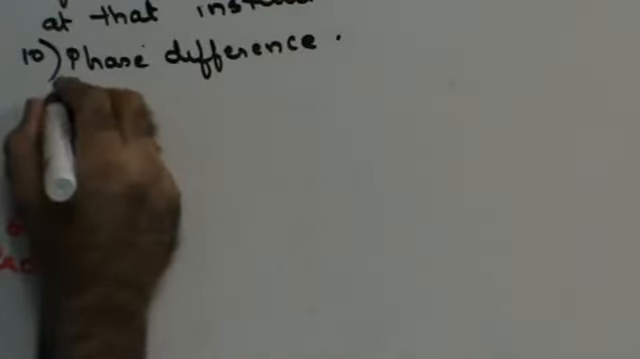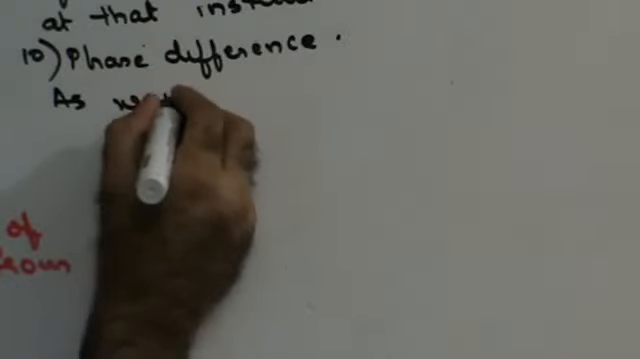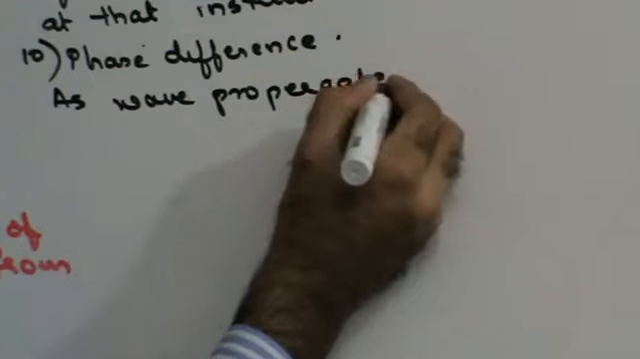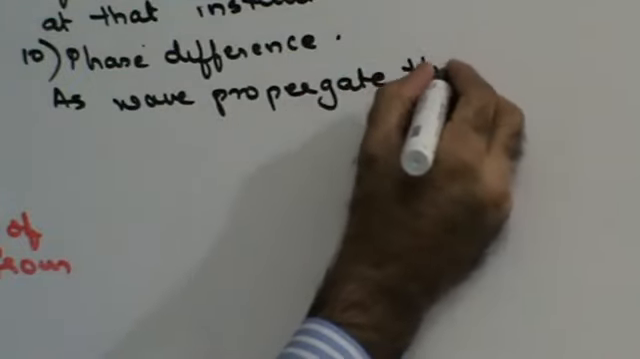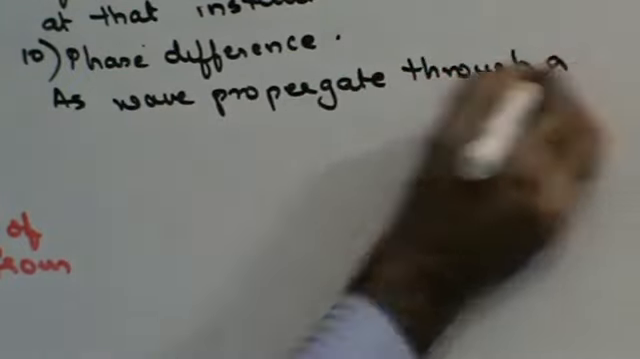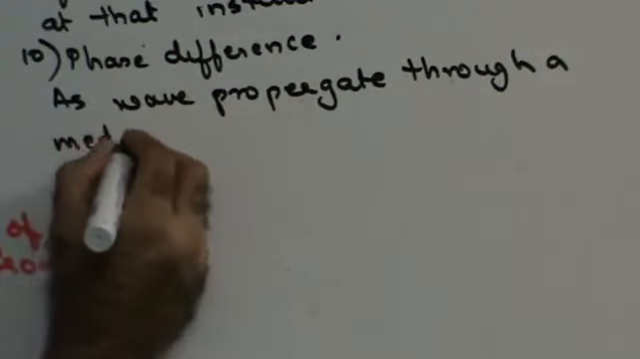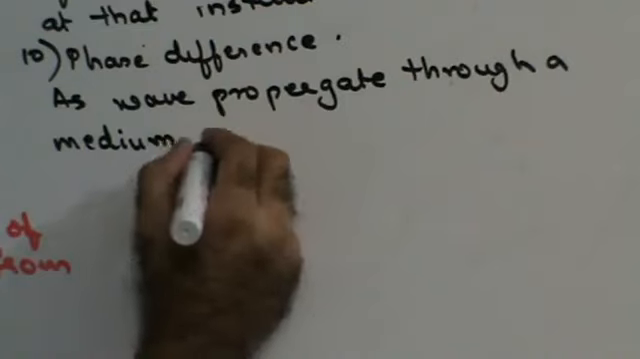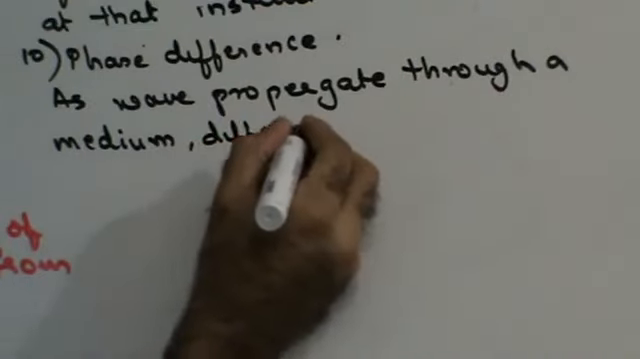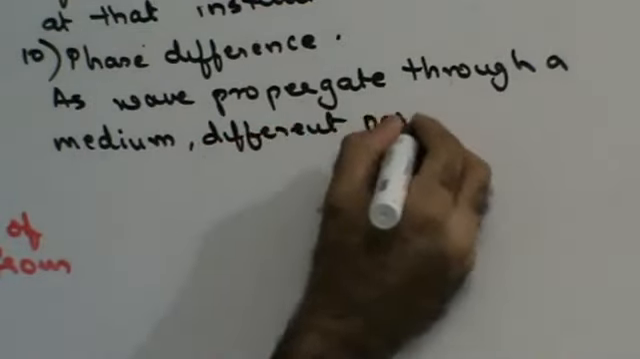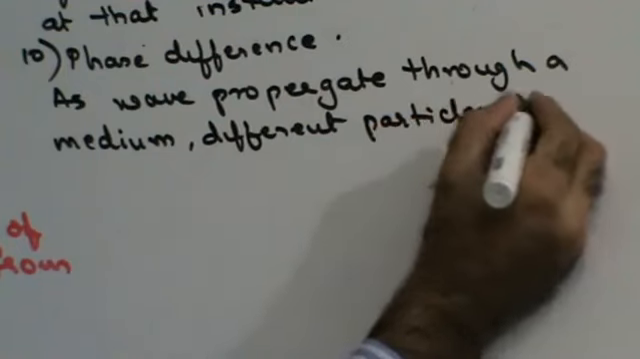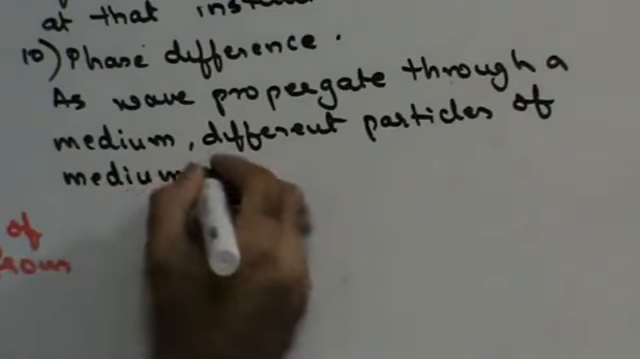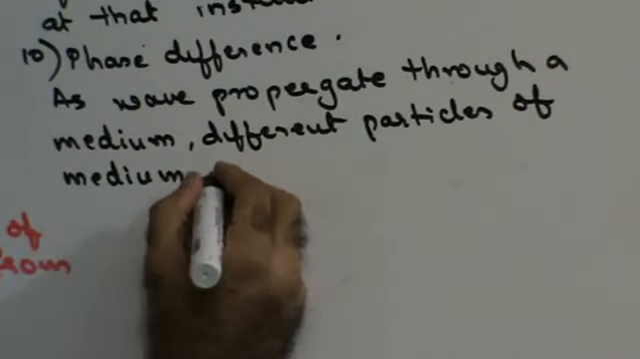As a wave propagates through a medium, different particles of the medium are disturbed at different instants of time.